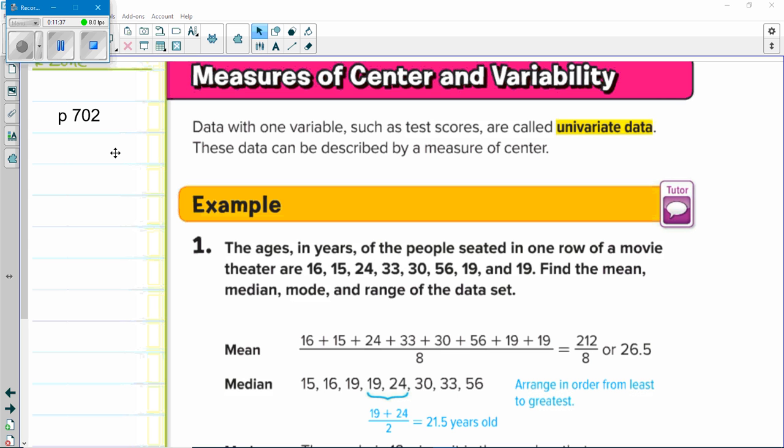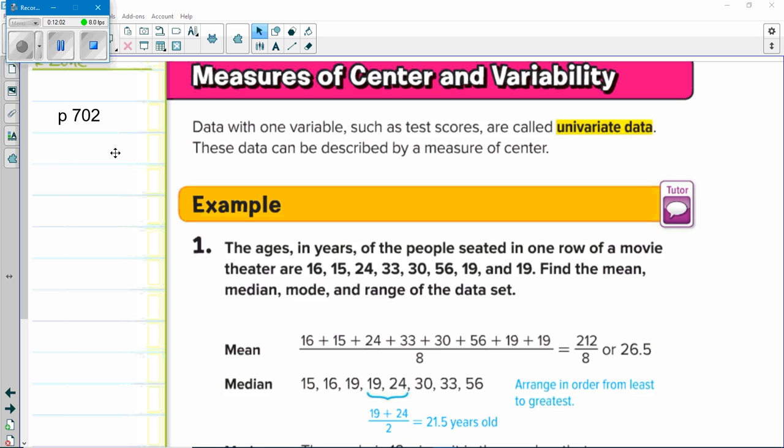All right. Now, ladies and gentlemen, let's turn to page 702 in our books, and we're going to take a look at descriptive statistics. Now, you may remember some of these measures of central tendency and variability, but for the last few months, all the data we've been studying has been bivariate data. Bi meaning 2, like bicycle has 2 wheels. Bivariate, 2 variables.